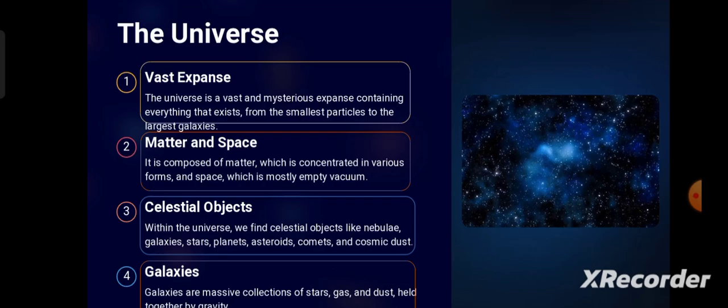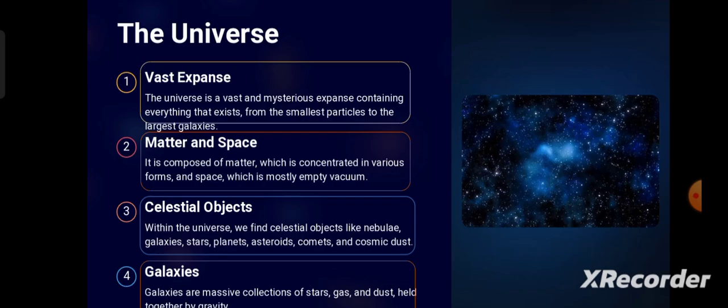has mass and volume. The next one is the celestial object, also called a heavenly body, which are objects in space like nebula, galaxy, star, planets, asteroids, comets, etc. All of these come under celestial bodies. Coming to the galaxy, it is the massive collection of stars, gas, and dust held together by gravity. This picture is a very large scale one that constitutes thousands of celestial bodies.